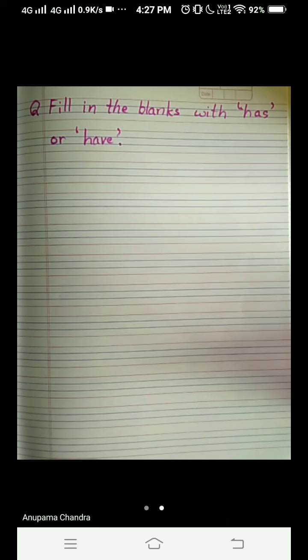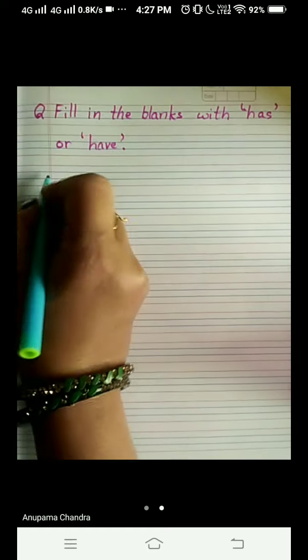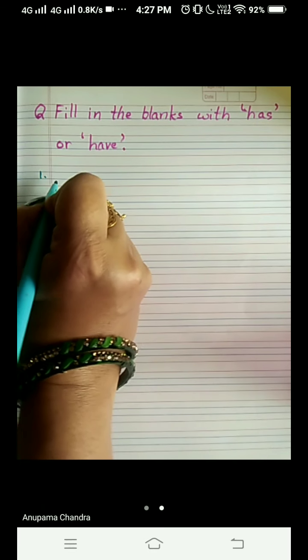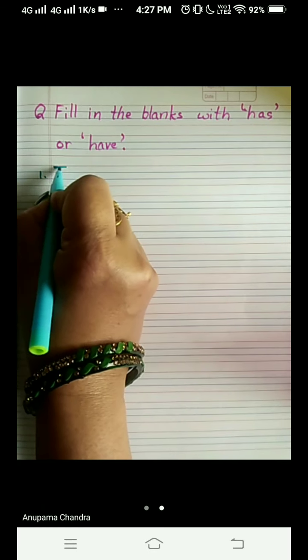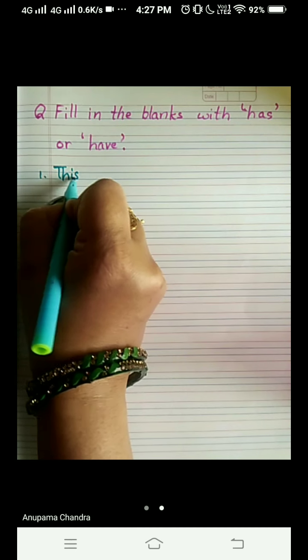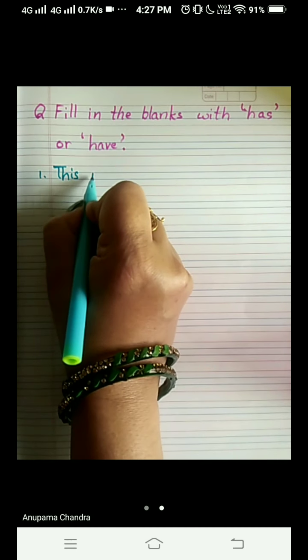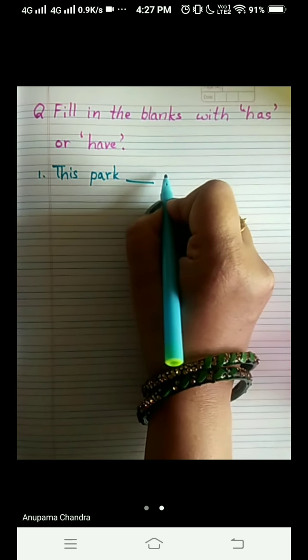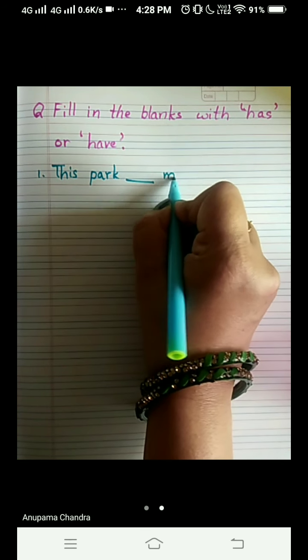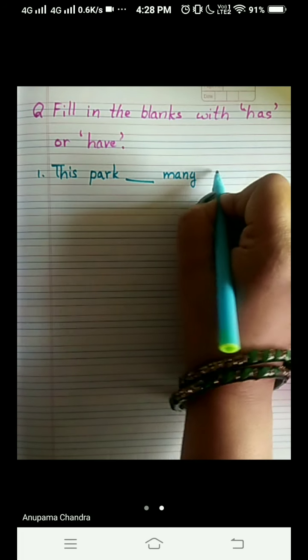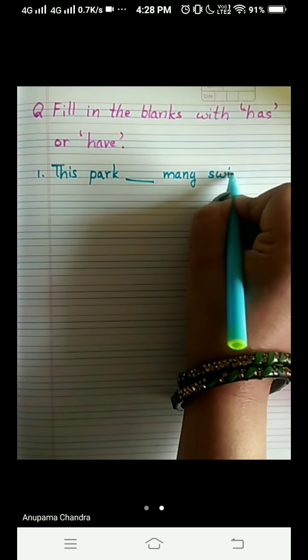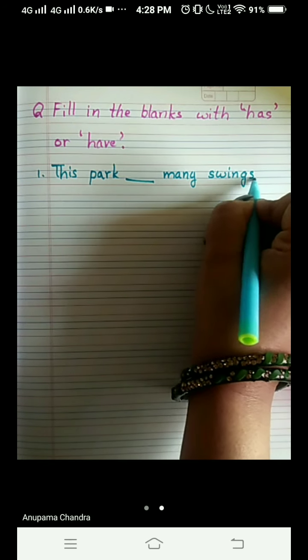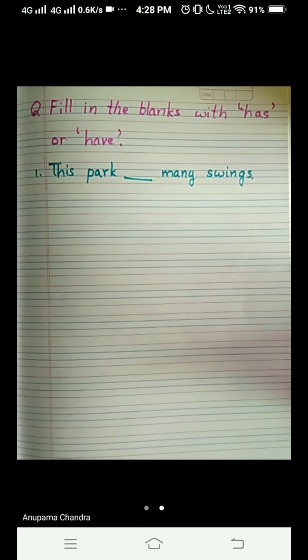And the first one for you is number one. This park, dash, many swings. Okay, so what are you going to fill here?